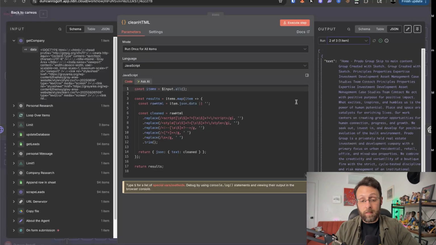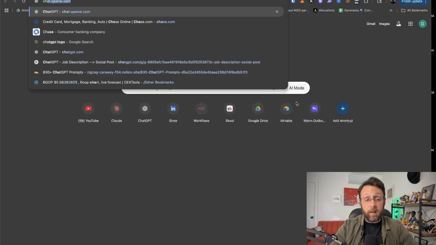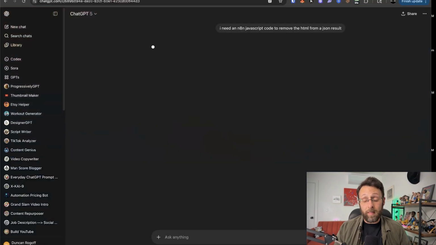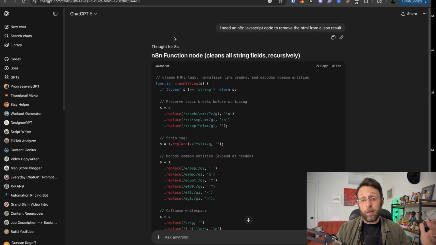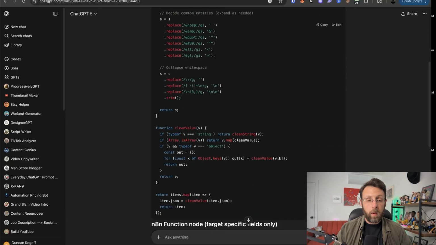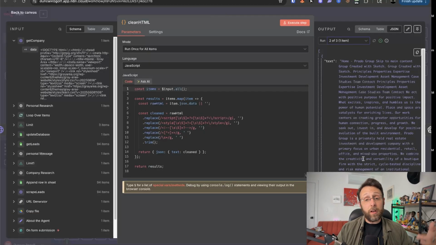I know the code node can seem really scary, but I use ChatGPT to do this all the time. I'll just show you: I need an N8N JavaScript code to remove the HTML from a JSON result. So basically I'll just put in something like this and it's just going to write code for me that I can then bring over. Cool. And so you can see here with the new GPT-5, which is really cool, this actually thought for 8 seconds and then it created this nice function node for us to remove any commas or quotes or preserve any line breaks and things like that. And then basically you just come in here and paste this in and you get a nice clean output.